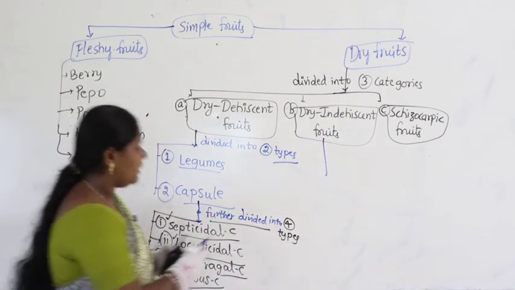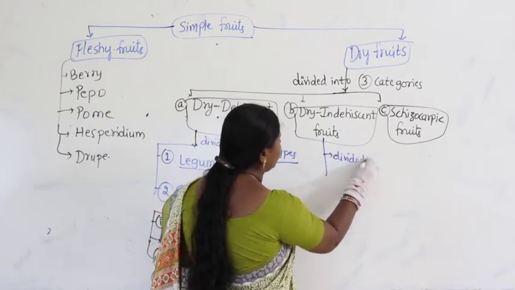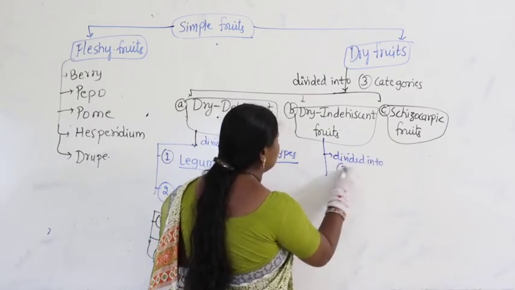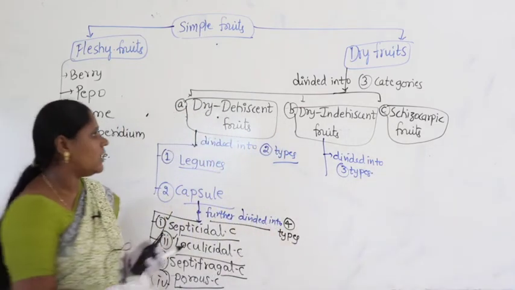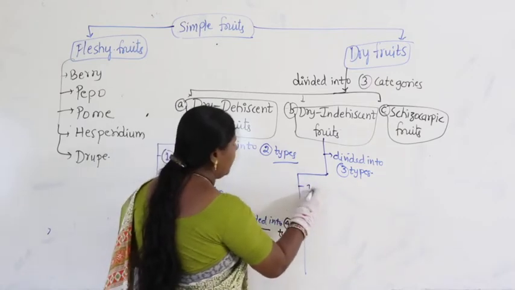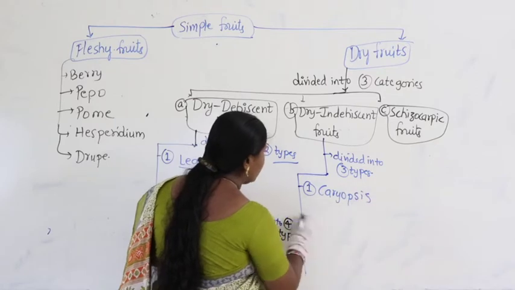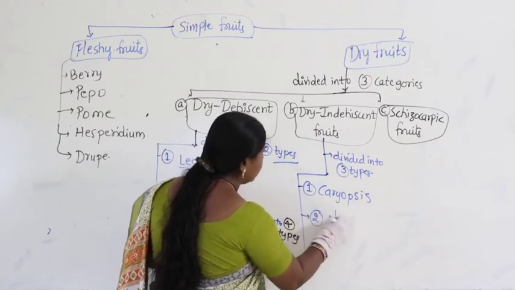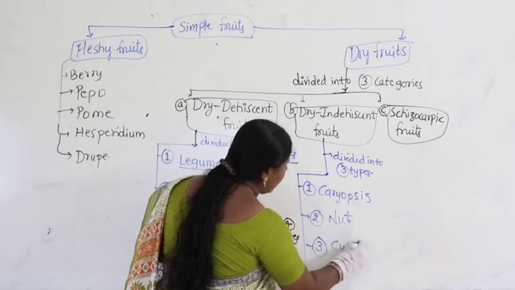Now, coming to dry indehiscent fruits, here they are further divided into three types. See how many types we have. What are they? The first one is called caryopsis, the second category is referred to as nut, and the third one is referred to as cypsella.